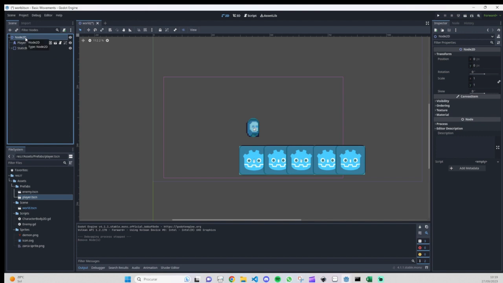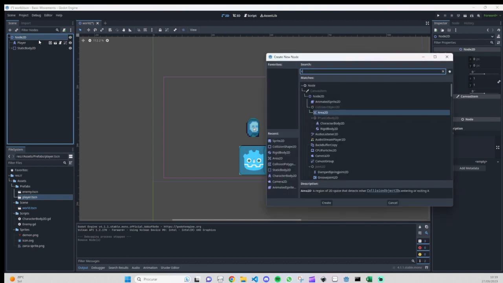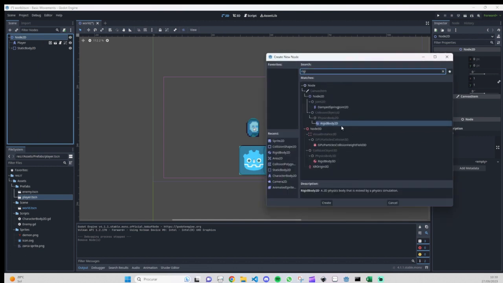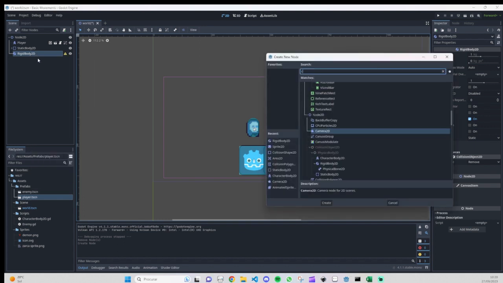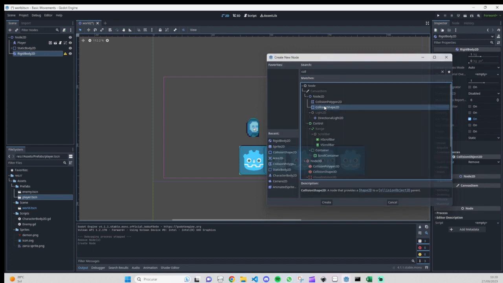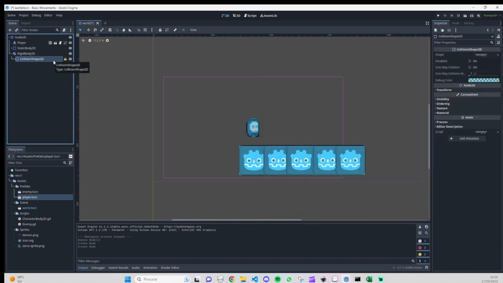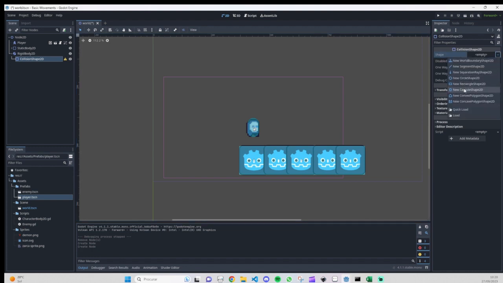To add our rigid body, it's simple. You just need to double click, add child, or as already mentioned, Control A or this plus sign, add child node. We are going to look for RigidBody2D. So RigidBody2D, like CharacterBody2D, needs to have a collision, so we need to add our CollisionShape2D. And the collision shape of course needs a shape, and it's here on the right side, shape. I'm going to use capsule shape because our sprite will be similar to our player.